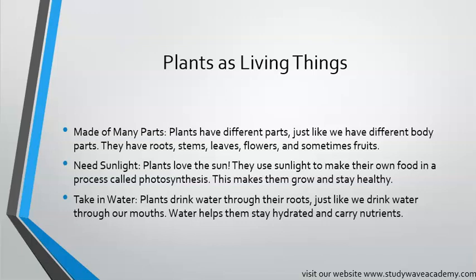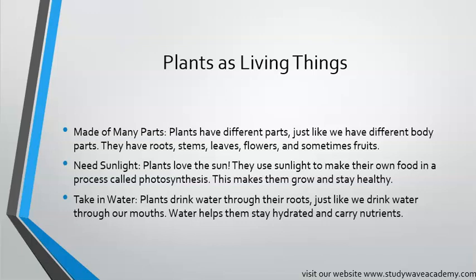Plants have different parts, just like we have different body parts. They have roots, stems, leaves, flowers, and sometimes fruits. These parts help them grow and stay healthy.